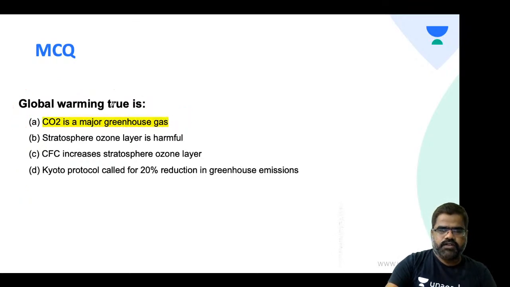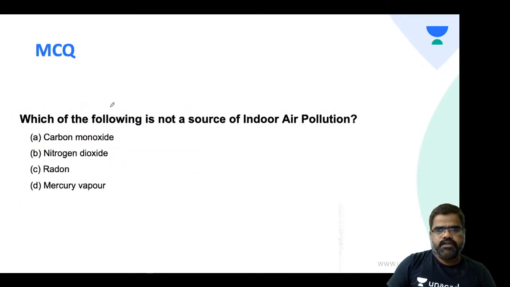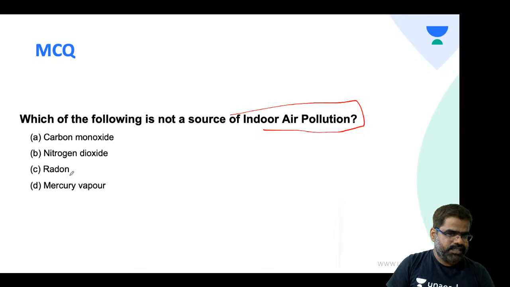Let's take the last one. Which of the following is not a source of indoor air pollution? Carbon monoxide, nitrogen dioxide, radon, mercury vapor. Try this.